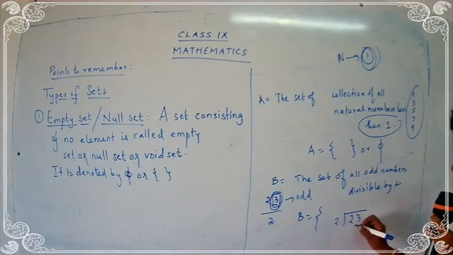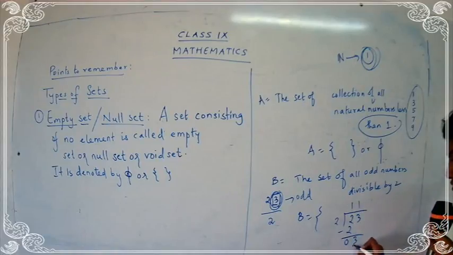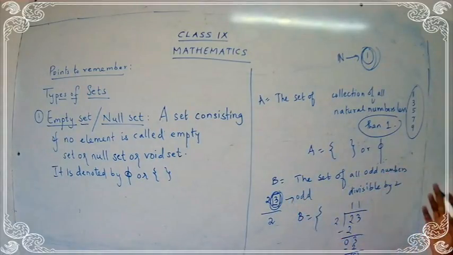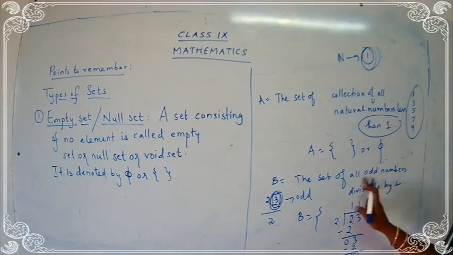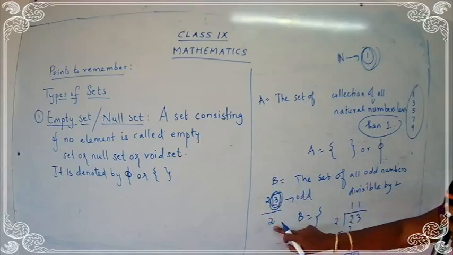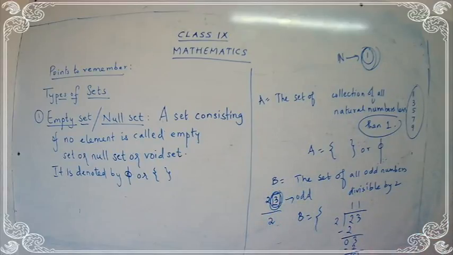Divide 23 by 2. 2 ones are 2. 0, 3, 2 ones are 2 and 1. So you have a remainder 1 left. So we say that the odd numbers are not completely divisible by 2. Divisible by 2 means you have to get the remainder as 0 when you divide the particular number by 2. But if I divide an odd number by 2, I don't get the remainder as 0. I hope you are clear with the statements, children.